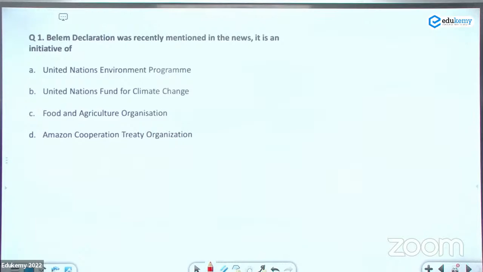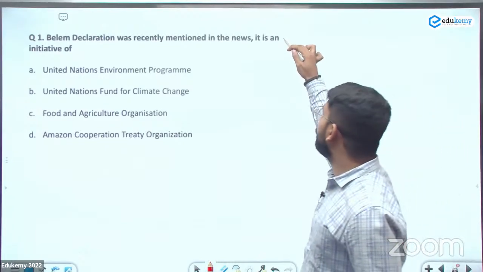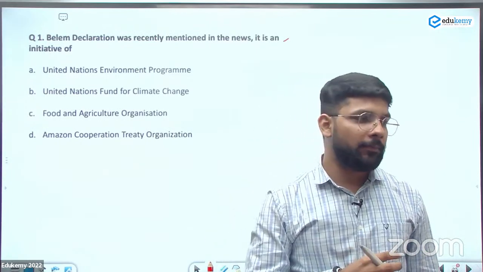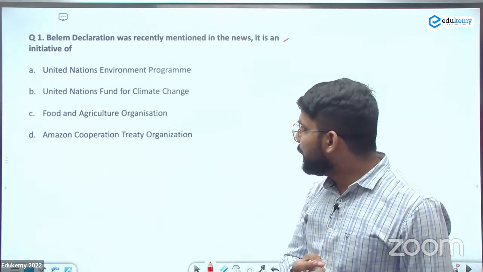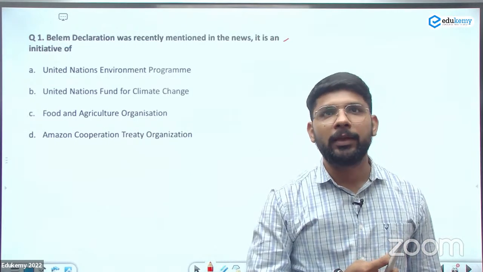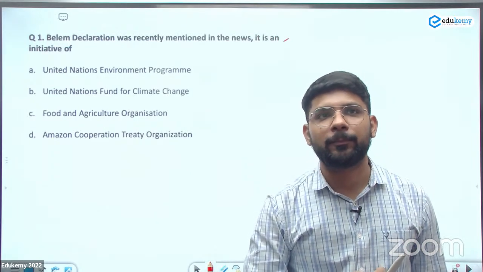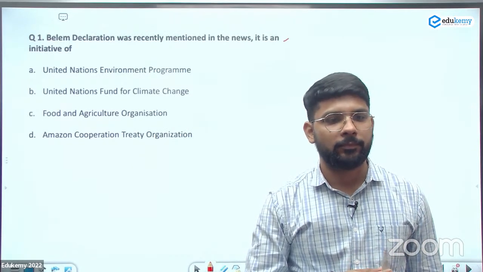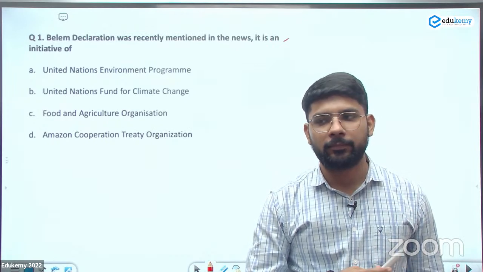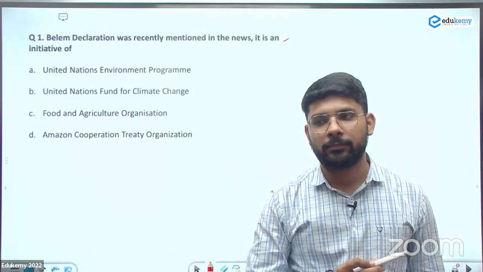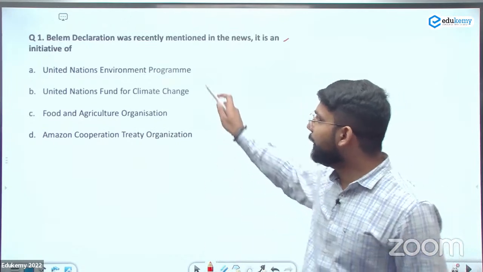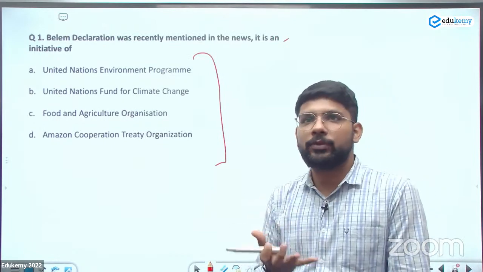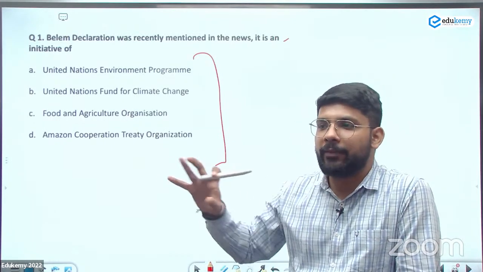Paytm declaration was recently mentioned in the news. It is an initiative of: United Nations Environment Program, United Nations Fund for Climate Change, Food and Agriculture Organization, Amazon Cooperation Treaty Organization. This is confusing कि सब environment का ही है. So the same confusion in the examination when we are sitting for the prelims examination.